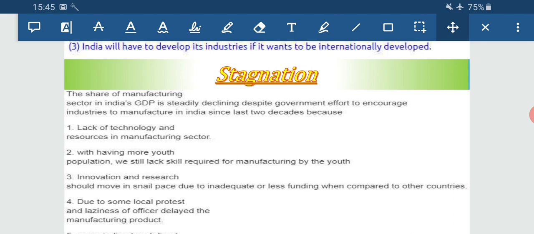Number four, some local protest and laziness of the officers delayed manufacturing products.